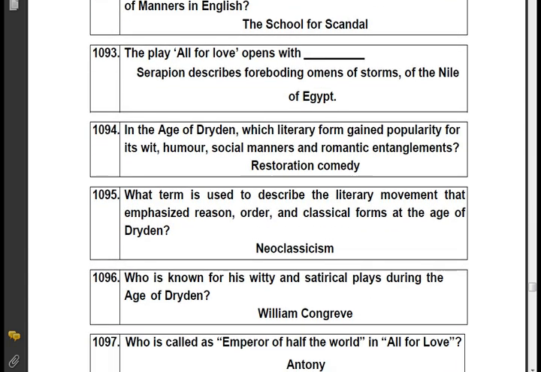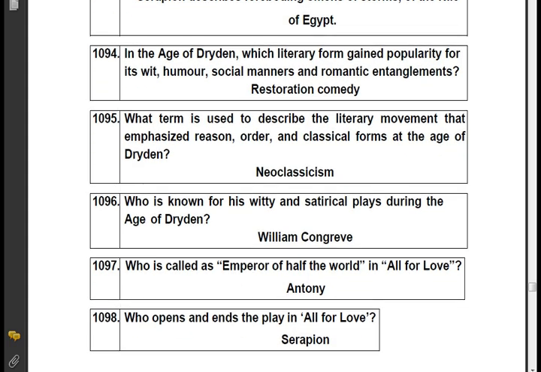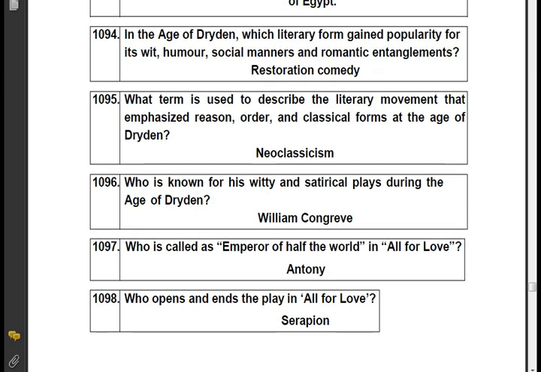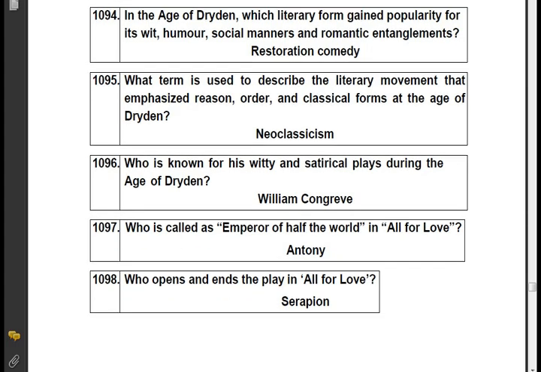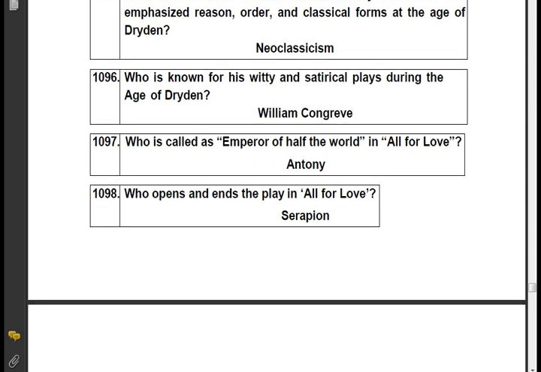In the age of Dryden, which literary form gained popularity for its wit, humor, social manners, and romantic entanglements? Restoration comedy. What term is used to describe the literary movement that emphasized reason, order, and classical forms in the age of Dryden? Neoclassicism. Who is known for his witty and satirical plays during the age of Dryden? William Congreve.